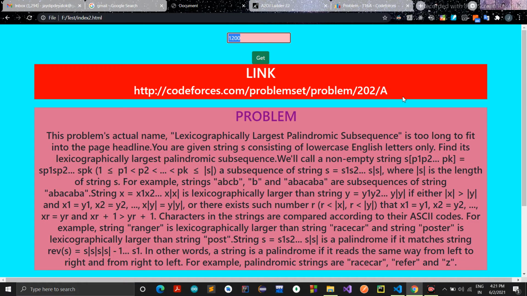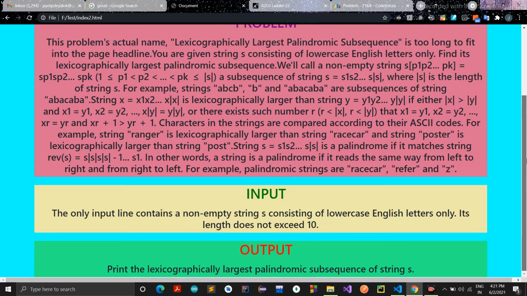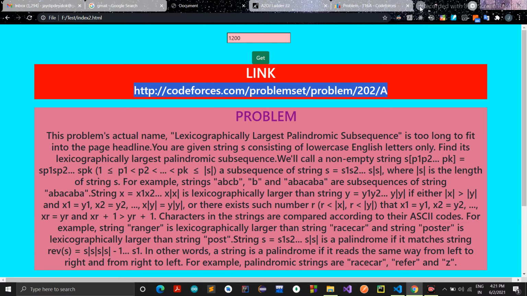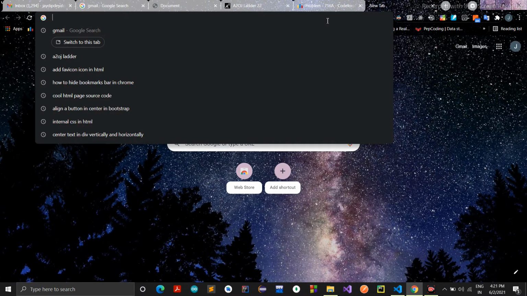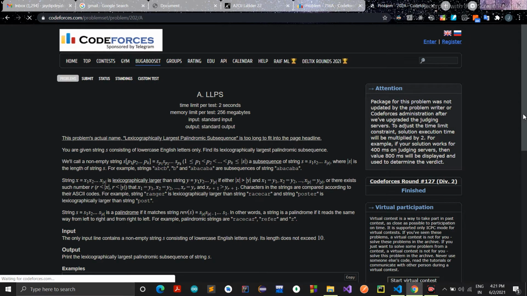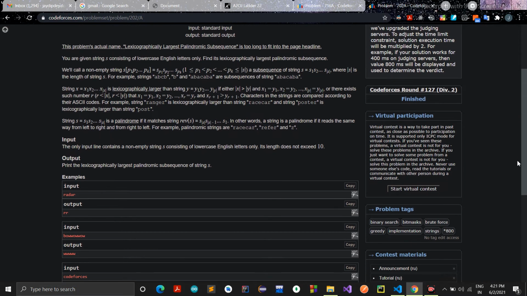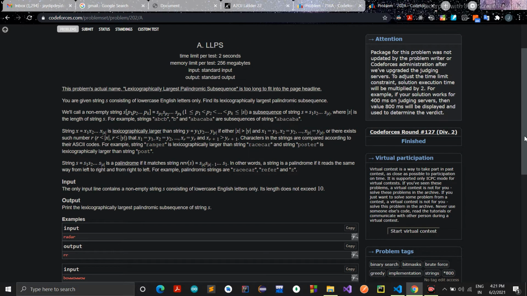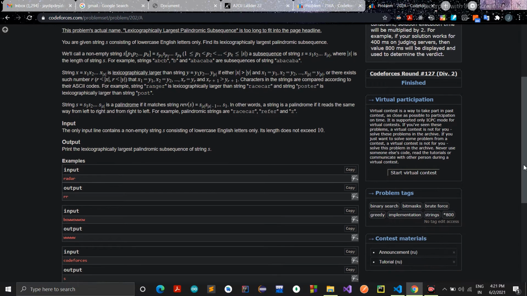So let me go to this problem. You can also see the problem input and the output statement from here. Yeah, as you can see, the problem rating is less than 1300, as I have told. And now let us try to submit the solution of this problem through automation.